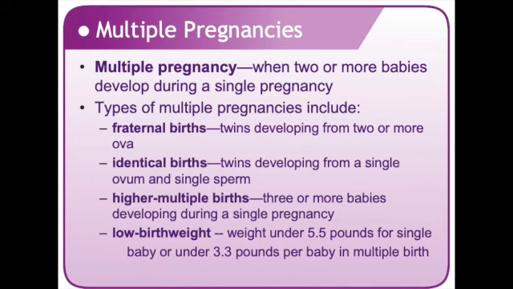In identical births, which we call monozygotic births, children develop from a single egg fertilized by a single sperm. Before the zygote embeds in the uterine wall, the ovum splits to produce 2 or more children. Scientists do not know why the ovum splits. Heredity does not seem to contribute to monozygotic births. Identical twins occur in about 1/3 of multiple pregnancies. Thus, the chances of identical births are much less than the odds of fraternal births.